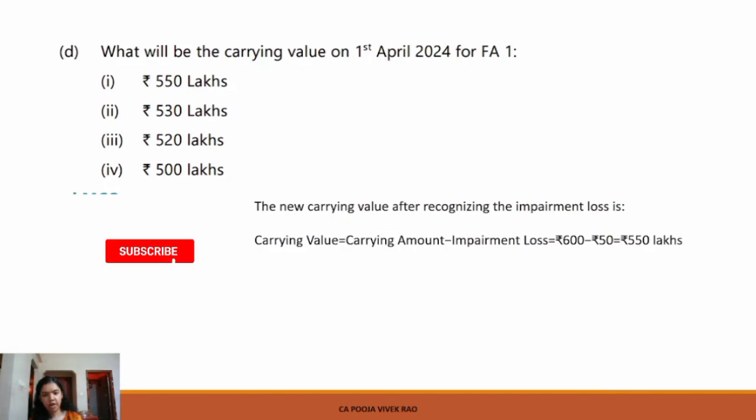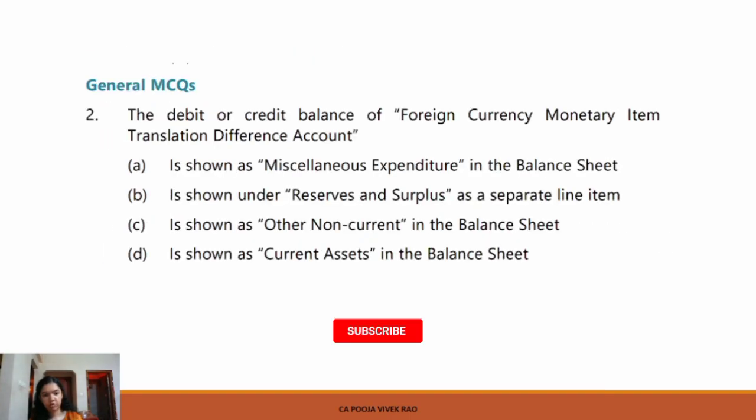Carrying value is equal to carrying amount minus impairment loss, that is rupees 600 lakhs minus rupees 50 lakhs, which is equal to rupees 550 lakhs. Hence the right answer is first option, rupees 550 lakhs. So these were your case scenario based MCQ in the revision test paper. Apart from this, we also have a general MCQ.